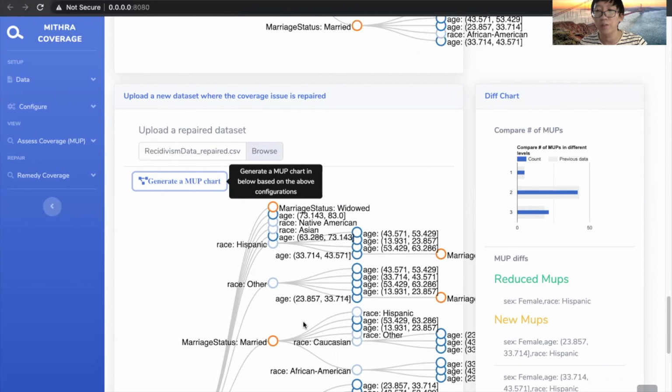MithraCoverage will show a new MUP chart along with the diff chart to highlight the effects of the remedy. The first diff chart compares the number of discovered MUPs and their levels. We can see that we now get fewer MUPs at level 2, indicating the coverage issue is mitigated a bit with the additional 30 instances. The MUP diff information below shows that Hispanic female is no longer a MUP. Although some of its child patterns are still uncovered, it is a less severe issue here.